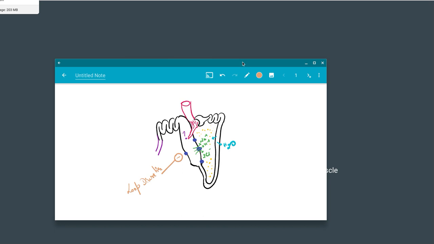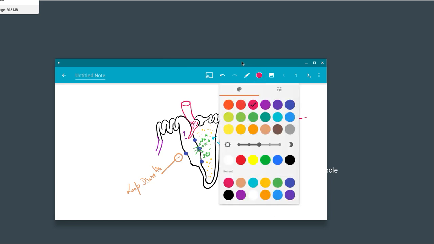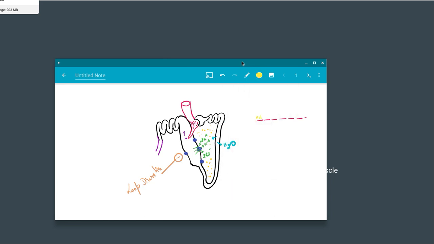Suppose this is your endothelium. This is the endothelial lining, and beneath this endothelium there will be connective tissue present, like this.